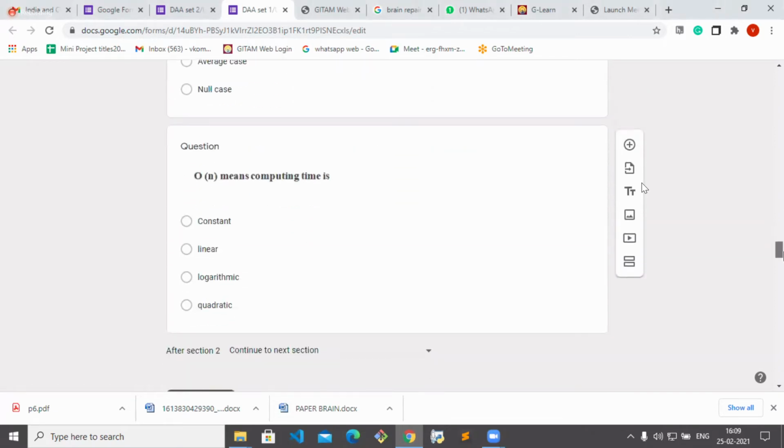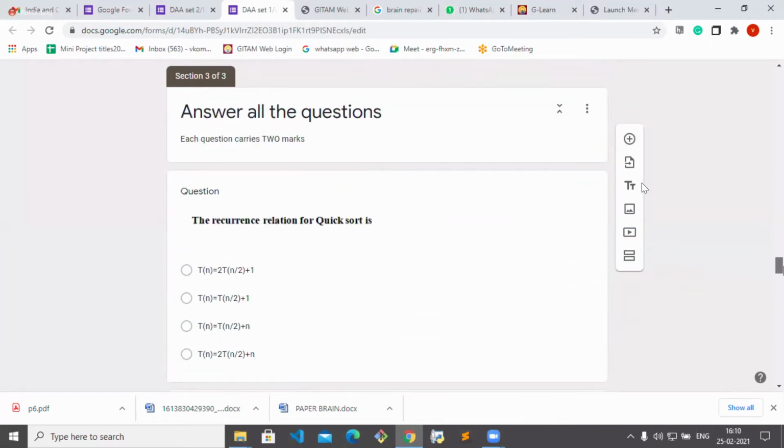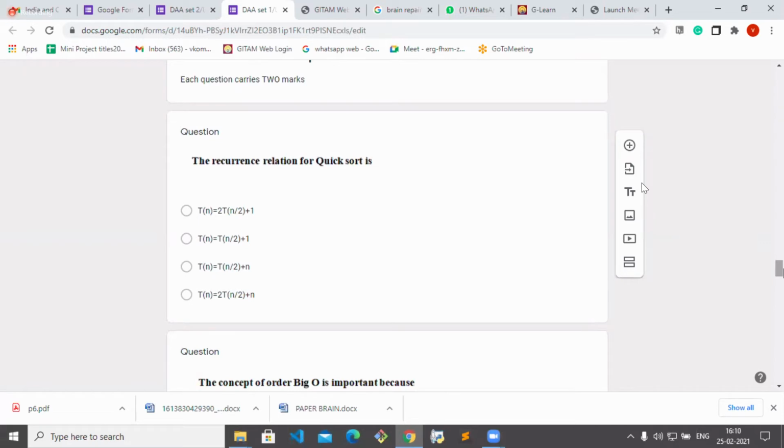Next. Order of n means computing time is... It is linear. Very good. It is linear. Next, the recurrence relation for quicksort. It is option number 2. T of n is equal to 2T of n by 2 plus n, because 2 subarrays we are dividing, plus n. For all n elements we are doing the same thing.